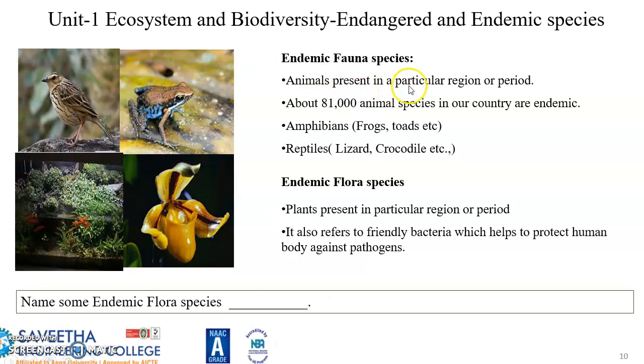Endemic fauna species are animals present in a particular region or period. About 81,000 animal species in our country are endemic. Amphibians like frogs, toads, etc. Reptiles, lizards, crocodile, etc. Endemic flora species also exist in a particular region. It also refers to friendly bacteria, which help to protect the human body against pathogens. This is the pitcher plant, an insect eating plant.